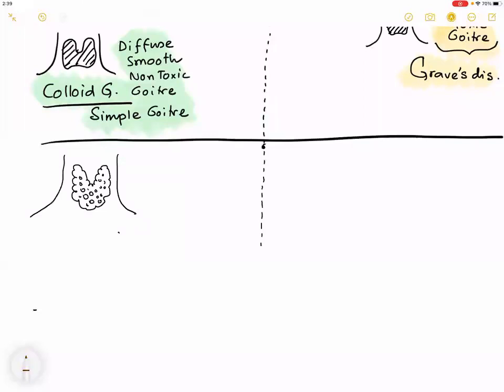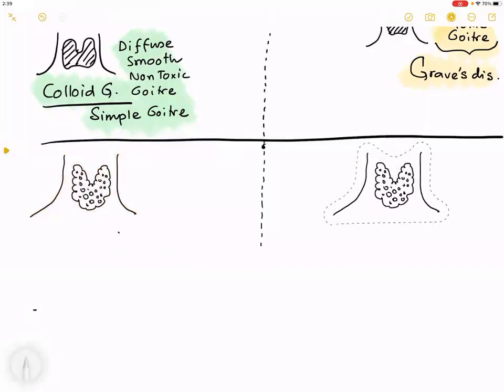There are nodules. So what will this be called in this group? Multinodular. Okay. So if it is multinodular, remember, these are the two parallel pictures that I have drawn for you.